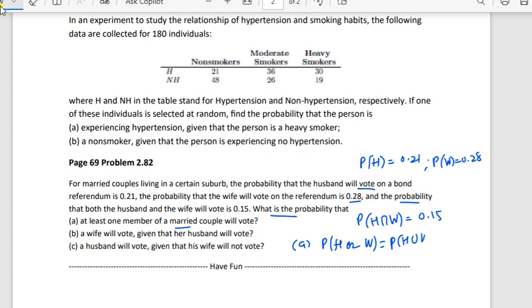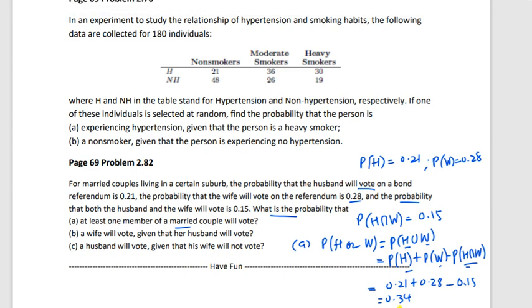Now again we can use the same formula: probability of husband plus wife, minus the intersection, husband and wife. So the union can be written as the individual probabilities, husband plus wife, and we subtract the intersection. So husband was 0.21, wife was 0.28, and minus they both were 0.15. So that will be your answer. 21 plus 28 is 49, minus 15 is 34, right? So 0.34. That is the probability that at least one member from the married couple will vote.